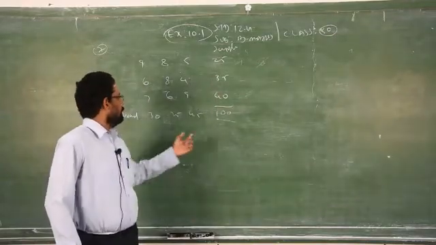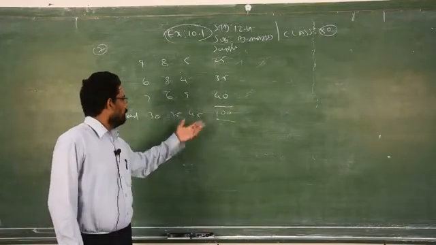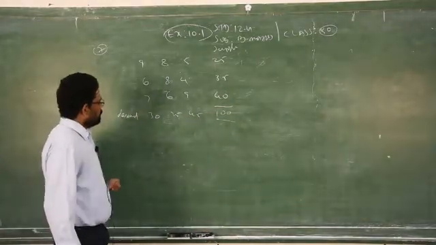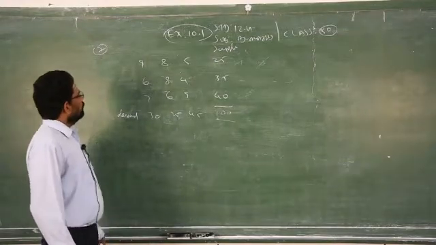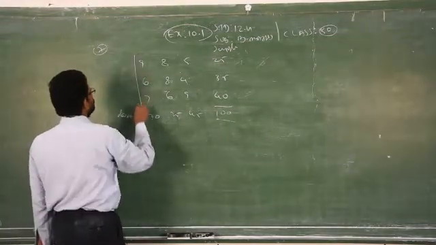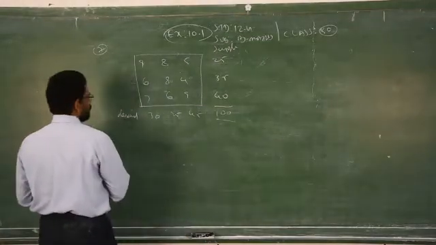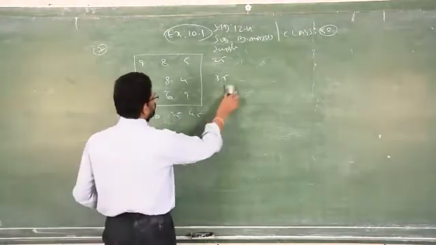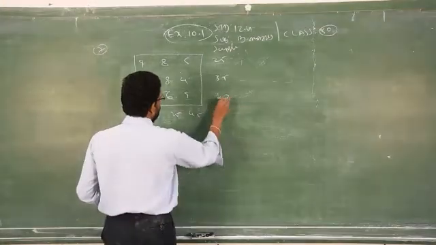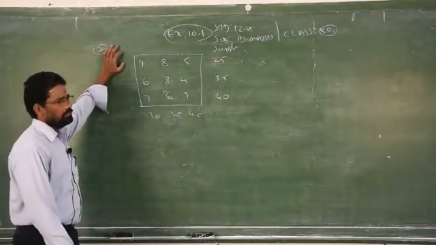Sum of the supply should be equal to sum of the demand. When both are same, then you will get a basic feasible solution. Otherwise, you will not get a basic feasible solution. Now, how to find the basic feasible solution? By applying the least cost method.